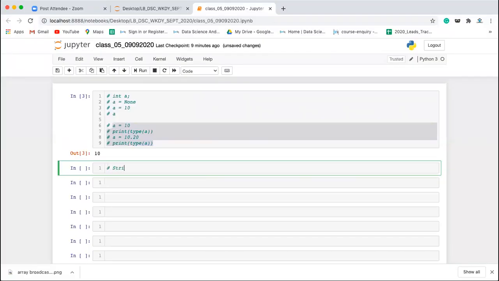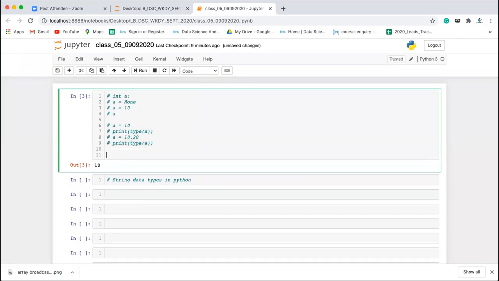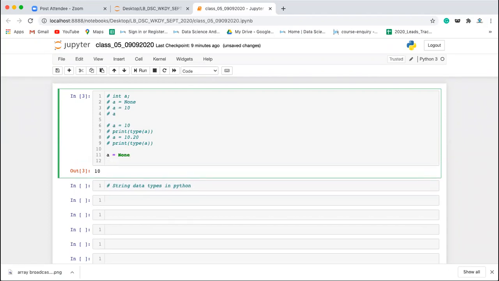So we have the string data type. Abhishek, yes. Is there any memory allocated for None? Okay, let's see that. Yes, it is. None is also a data type, right? Though it is representing the missing value, it is a data type, so it stores the memory. If you want to check, you can write import sys and sys.getsizeof of a. So it is taking 16 bytes of memory.